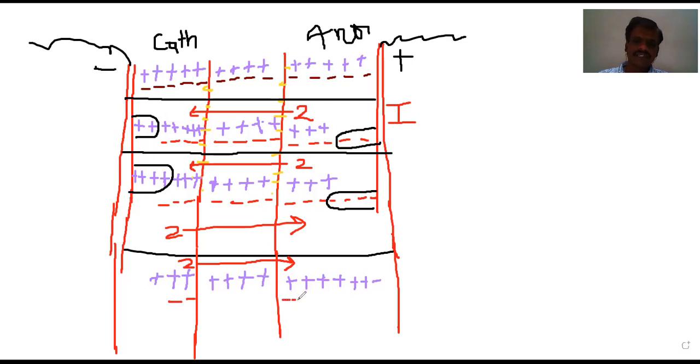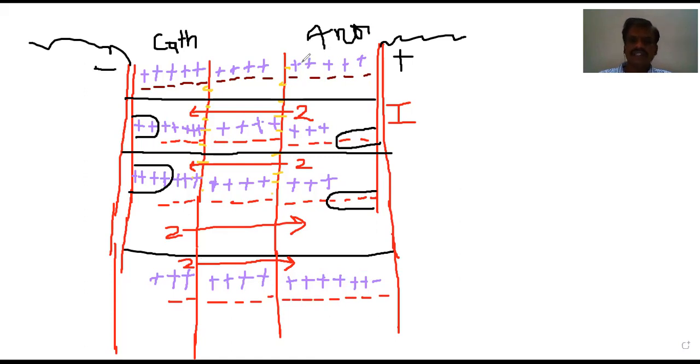Earlier, 5 are there: 1, 2, 3, 4, 5. Along with 5, 3 came from Orissa, that cathode compartment. Here 4 are there: 1, 2, 3, 4. There is no disturbance in the middle compartment. So the question is, how many are going to get deposited?